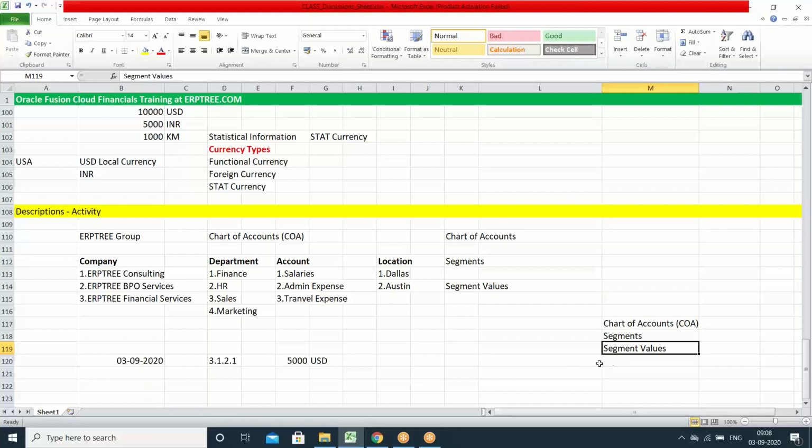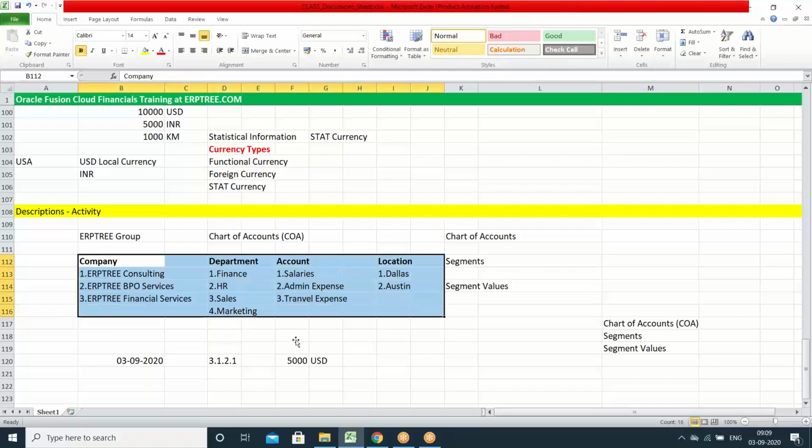Simply, you can say when you create the transaction, to capture the description of the transaction, we require chart of accounts. Within the chart of accounts, you can have all this information. So by selecting those details, you can create a description for any transaction.